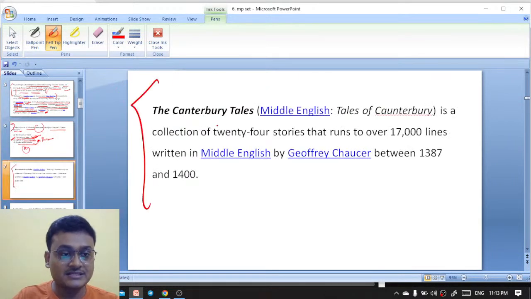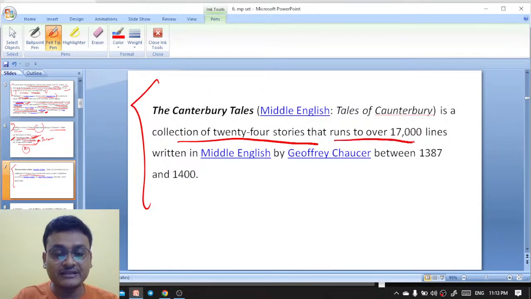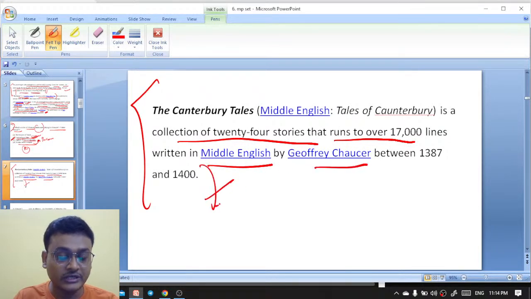Canterbury Tales here is a collection of 24 stories. It runs to over 17,000 lines, written in Middle English by Geoffrey Chaucer between 1387 and 1400.